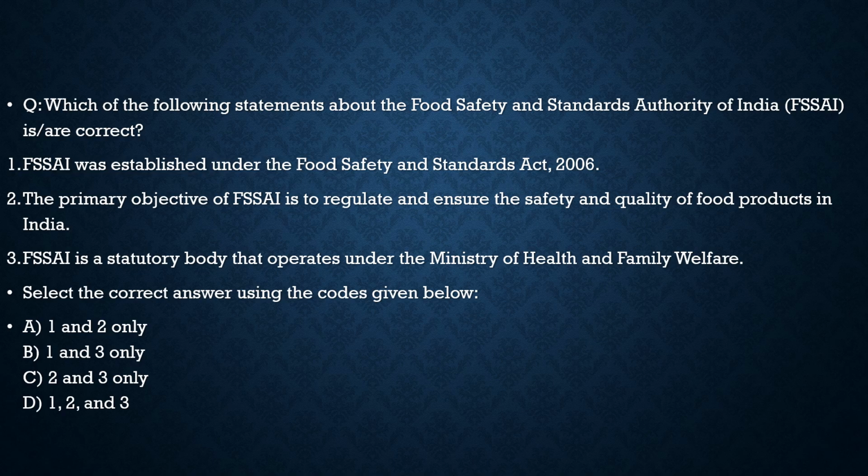100% correct. Statement 2, the primary objective of FSSAI is to regulate and ensure the safety and quality of food products in India. 100% correct. Statement 3, FSSAI is a statutory body that operates under the Ministry of Health and Family Welfare. 100% correct. So with respect to this question, all the 3 statements are correct. So from the code given below, the correct code is option D.